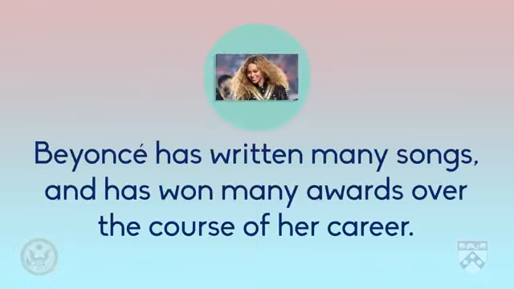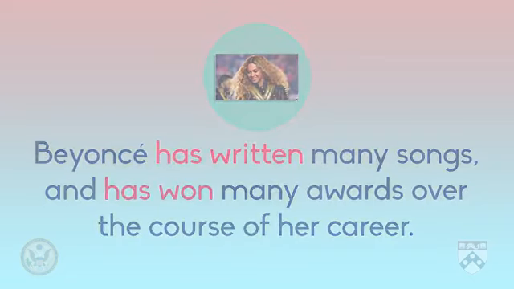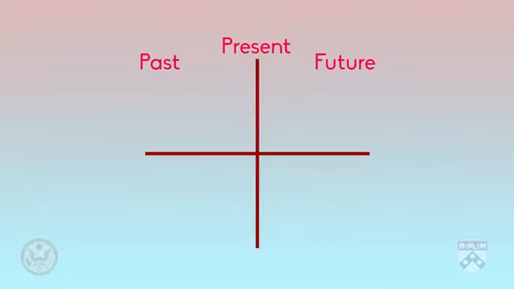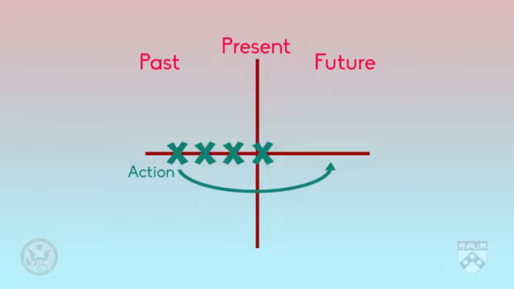Beyoncé has written many songs and has won many awards over the course of her career. You can see that we're using present perfect verbs. Here, has written, has won. We're using this because Beyoncé is still creating music. She has a new album and may release more albums in the future.